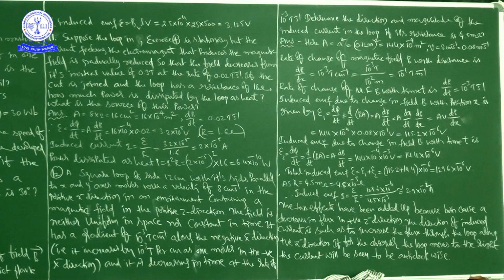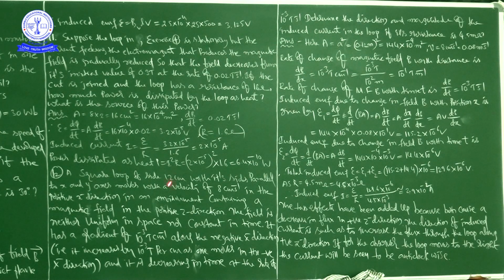Now, see the answer. First, we write the given data. A is equal to the square, 0.12 meter squared.